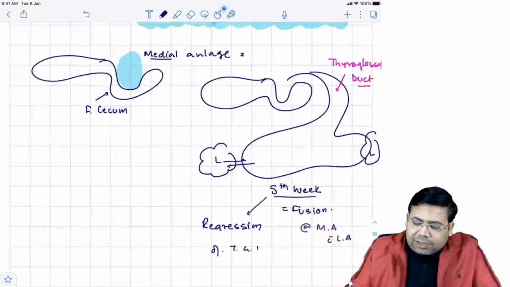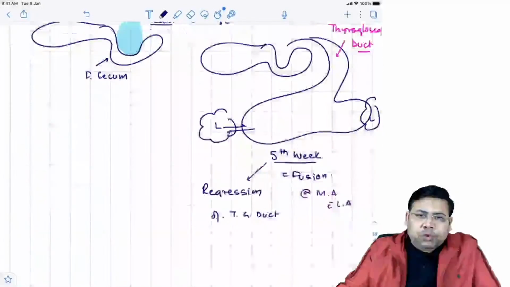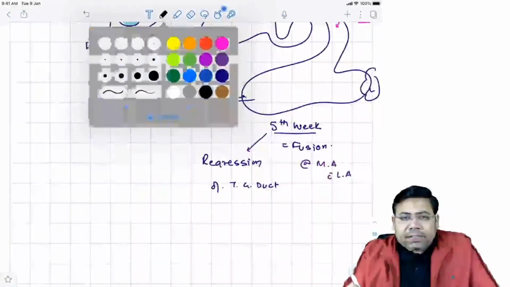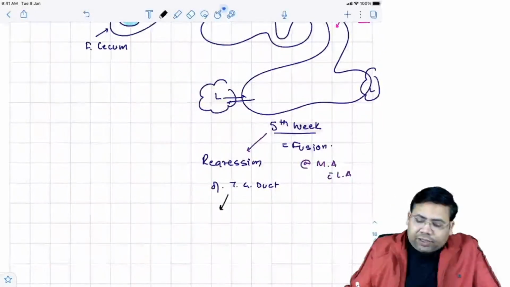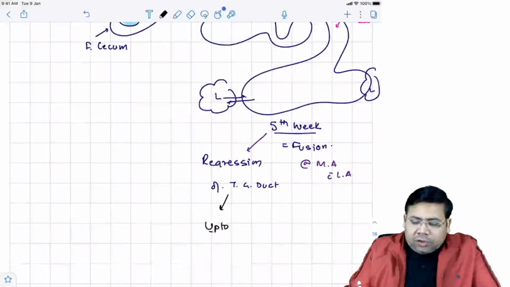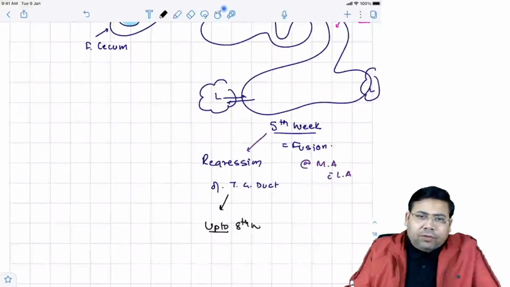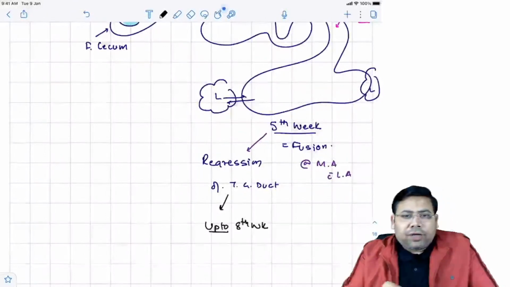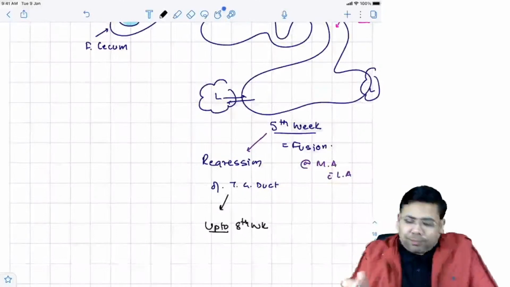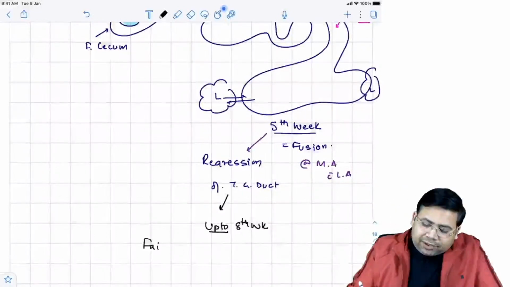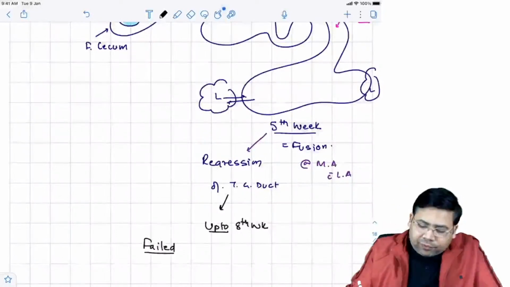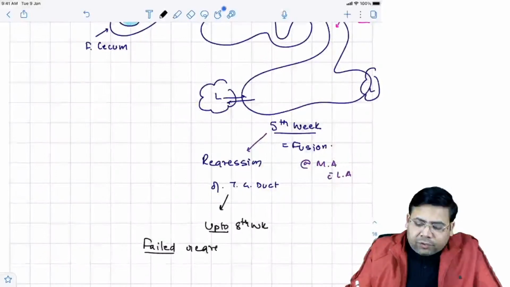This regression should be completed by the 8th week of life. If regression fails by the 8th week, it is known as a persistent thyroglossal duct.